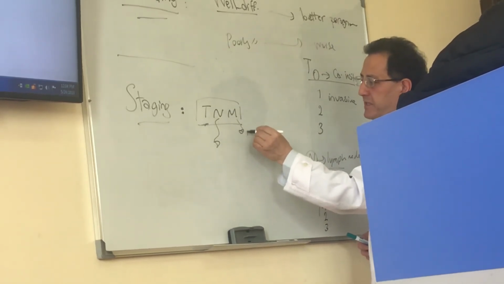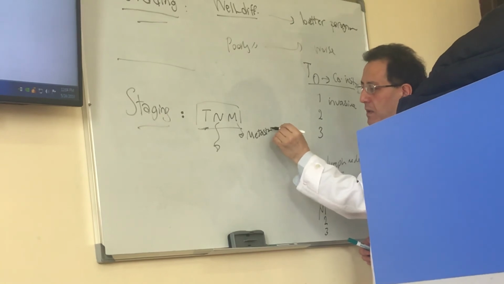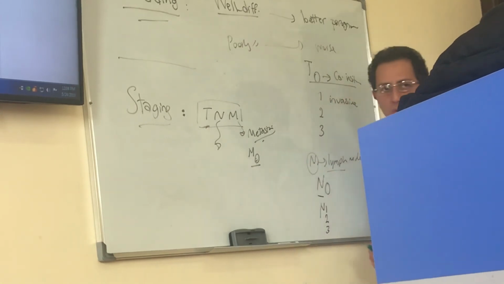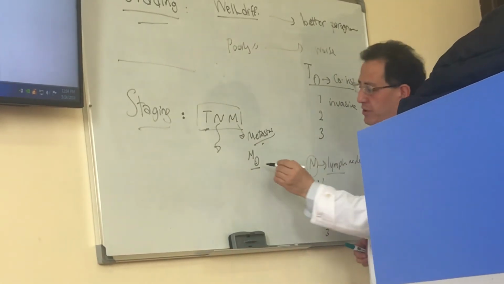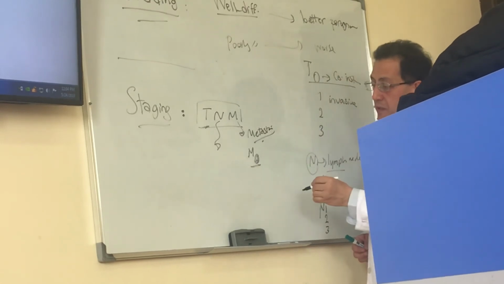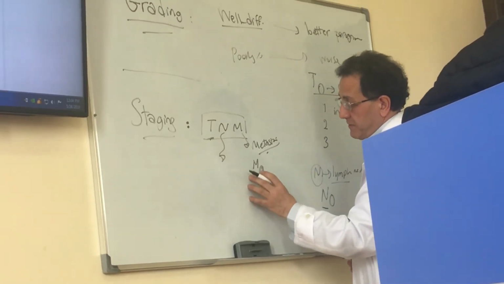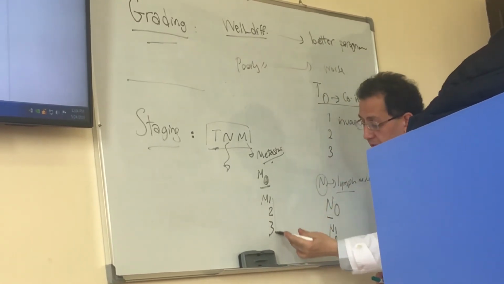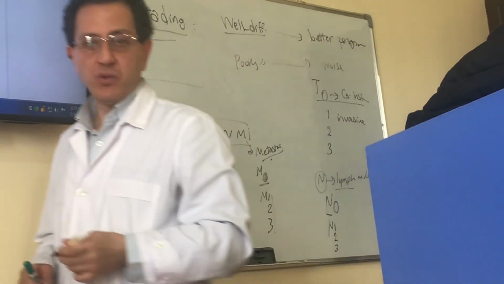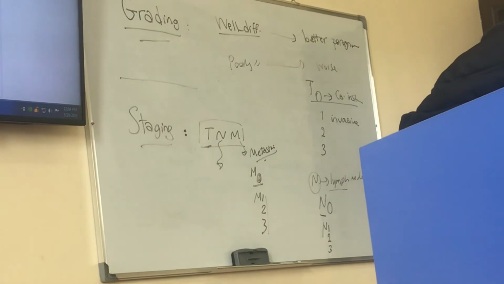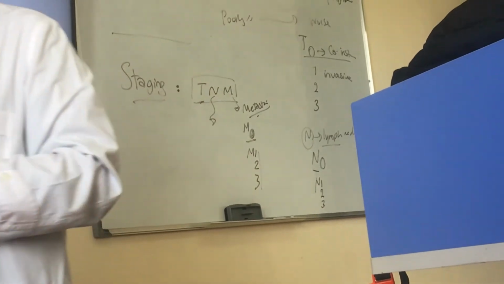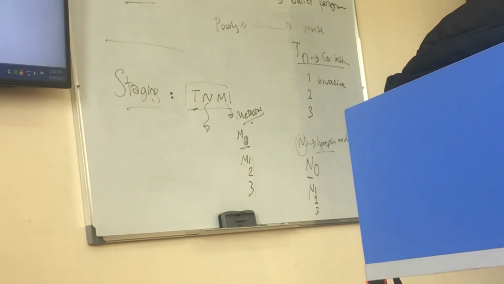M is metastasis. So when we write M0, it means that there is no metastasis. So a patient with no metastasis will live longer than a cancerous patient with metastasis. If we say M1, 2, or 3, it means that the patient has some foci of metastasis. So this is the staging. Staging with the TNM classification explains the size, the involvement of lymph nodes, and presence or absence of metastasis. This is the meaning of staging and grading.